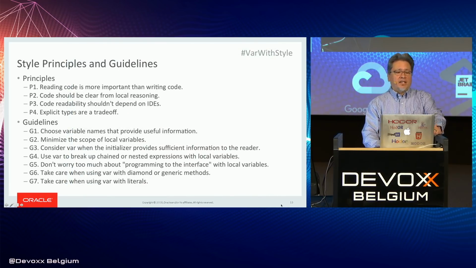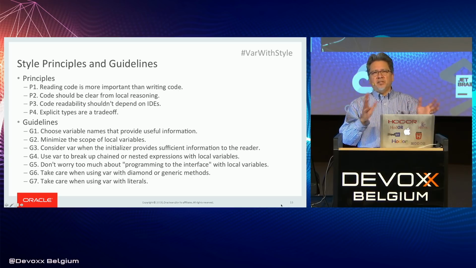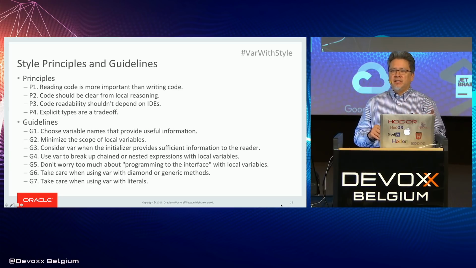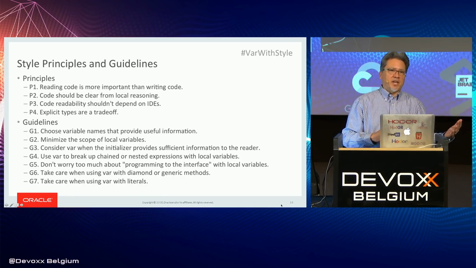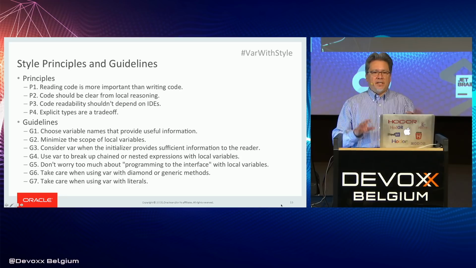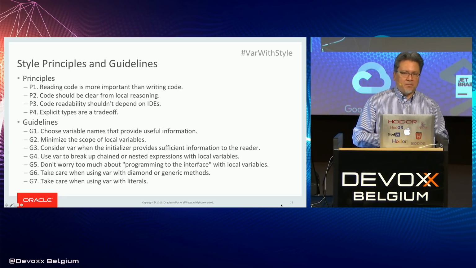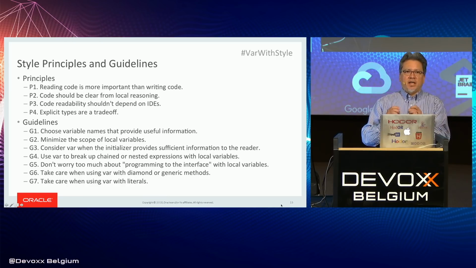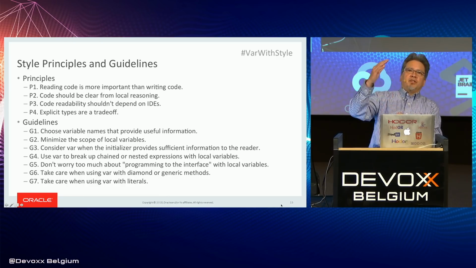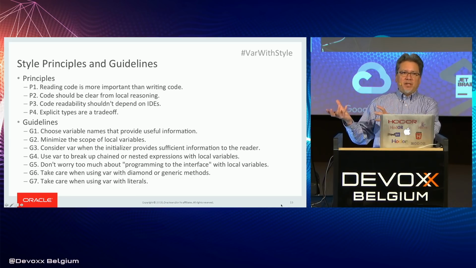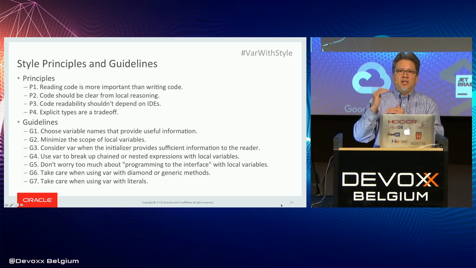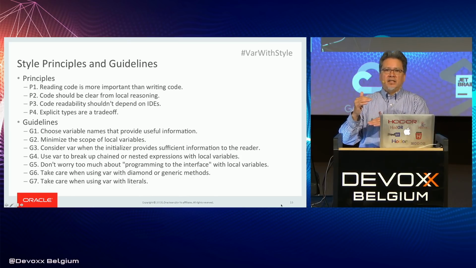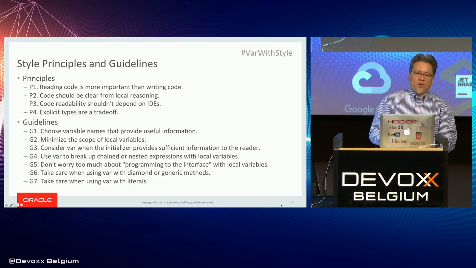The outline of this document is, there are four principles, and these really transcend var, I think, but these have never really been written down. But basically, these are expanding on what I said a moment ago about readability. And so really, again, it's readability, it's not the amount of keyboarding you need to do. Also, principles like you should be able to look at the code and figure out what's going on without searching through the whole file. Now, the compiler can certainly do that because it has a global notion of what's going on in your program. But when you are reading a piece of code on the screen, you should write the code so that the reader of that code, who might be you six months from now, will be able to understand it just by looking at the local context without having to search around through the whole file.